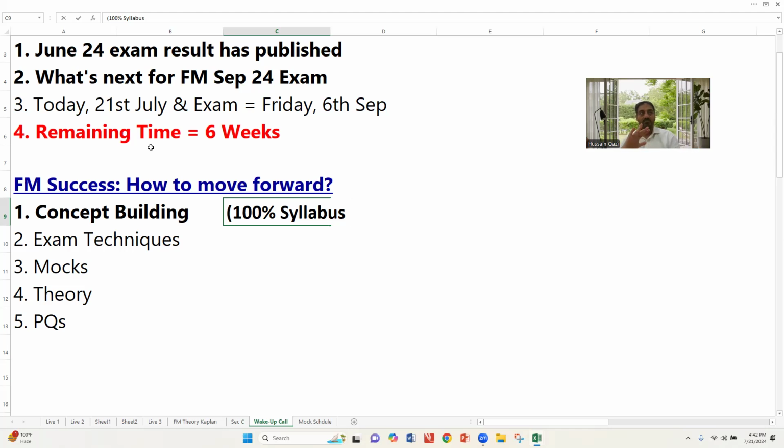Investment appraisal, working capital, and business finance can be examined anywhere in the paper. But for the rest of the syllabus, financial management function and environment, business valuation, and risk management, the examiner examines them either in section A or B. So you have to cover 100% of the syllabus. How to cover the 100% syllabus?